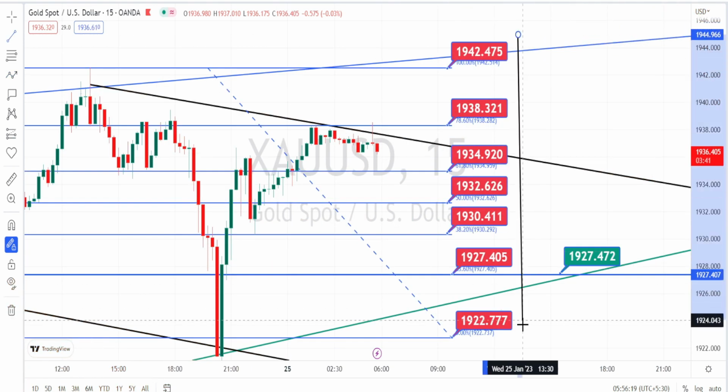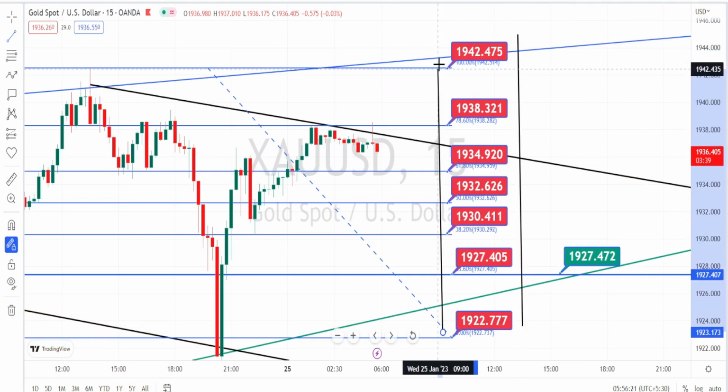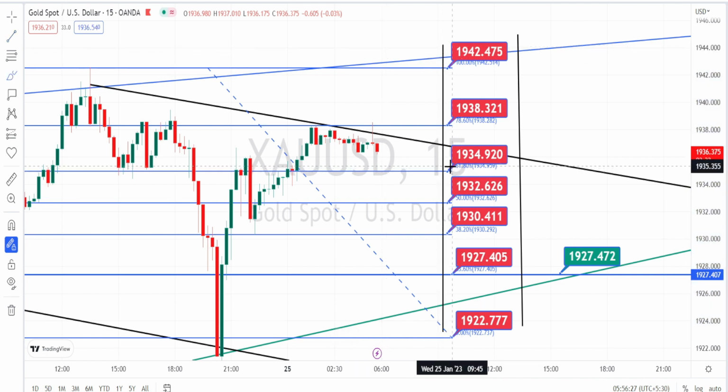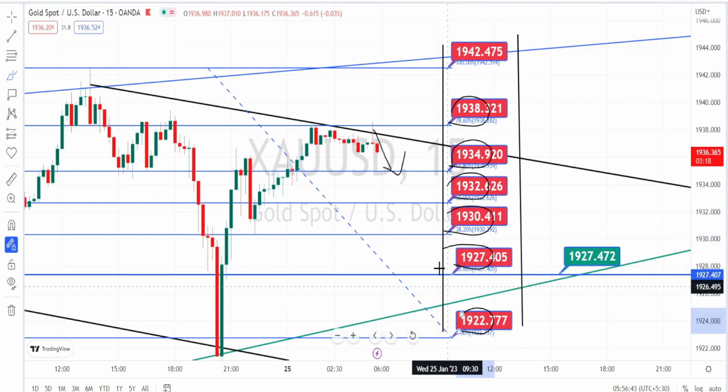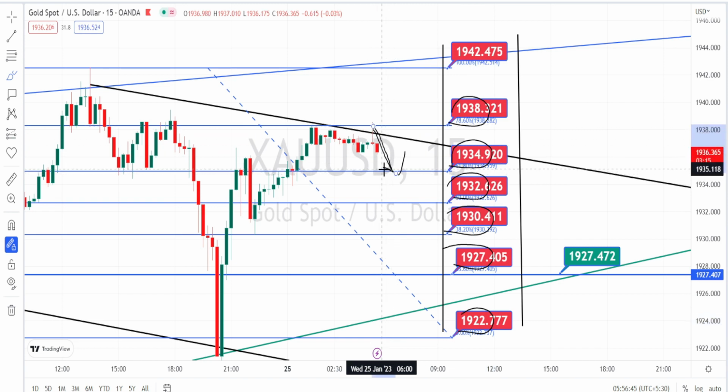So the values within these red color boxes are the resistance and support levels for current price action in 15 minutes time frame. Currently the price action is trading between the support level of 1934 and resistance level of 1938. Once the price action breaks this support level, next level of support is going to be around 1932, 1930, 1927 and 1922. And if the price action takes support on the support level of 1934 and bounces back on the bullish side retracement, the immediate resistance is going to be around 1938 and 1942.